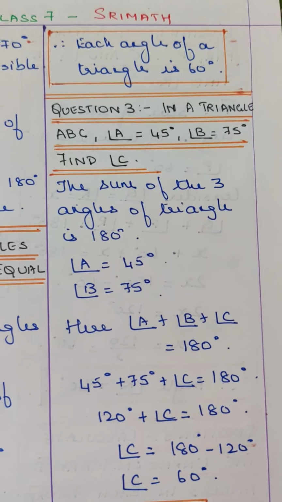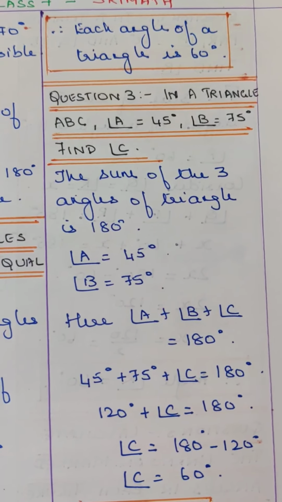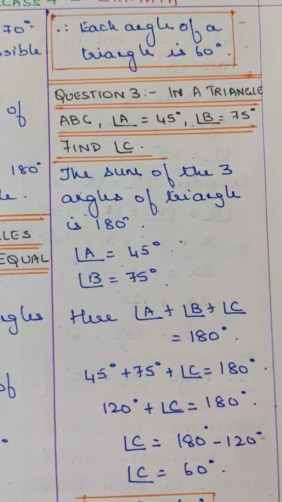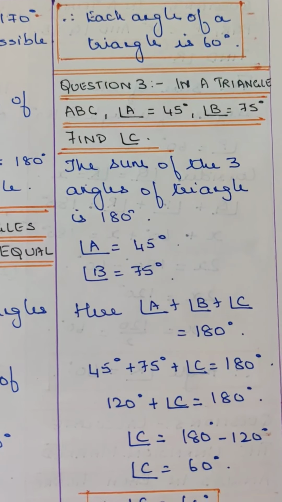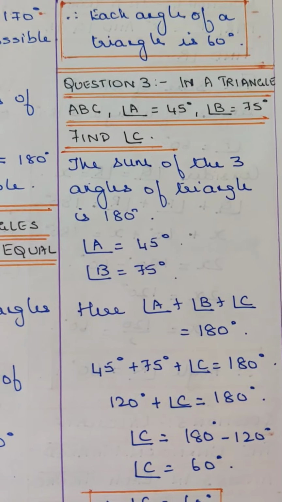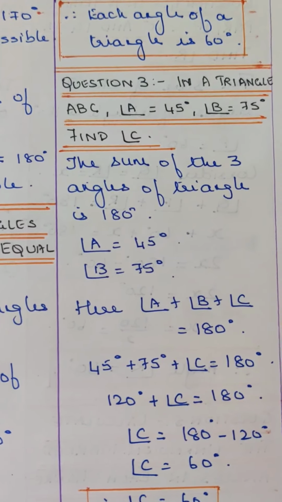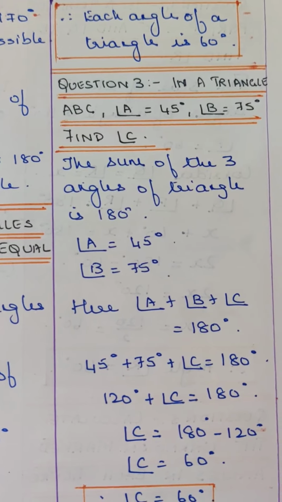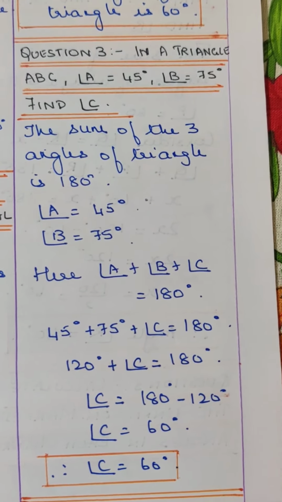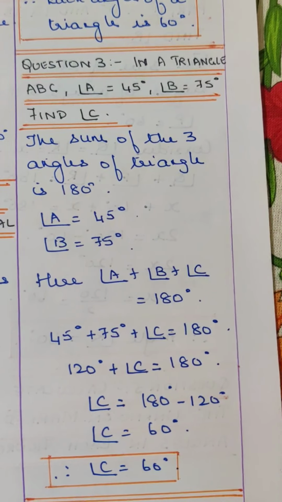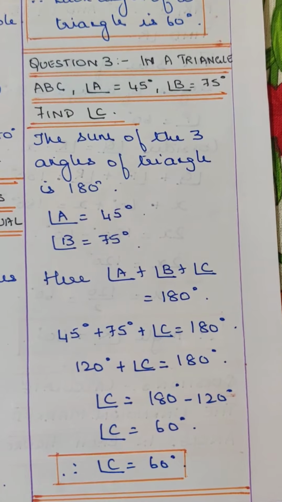Question 3. In a triangle ABC, angle A is equal to 45 degrees, angle B is equal to 75 degrees and angle C is unknown. So find the angle C. The sum of the three angles of a triangle is 180 degrees. Here angle A is equal to 45 degrees, angle B is equal to 75 degrees. Therefore angle A plus angle B plus angle C is equal to 180 degrees. Therefore 45 degrees plus 75 degrees plus angle C is equal to 180 degrees. Therefore 120 degrees plus angle C is equal to 180 degrees.